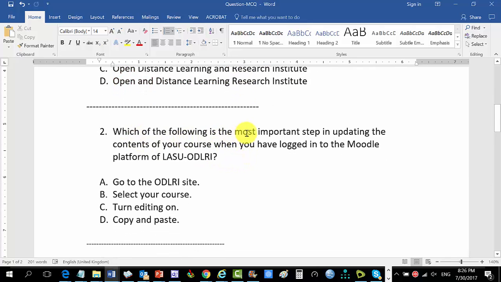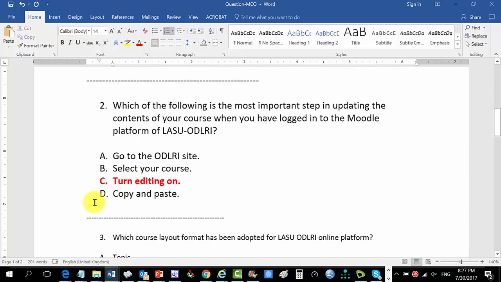Which of the following is the most important step in updating the contents of your course when you have logged into the Moodle platform of LASU ODLRI? So, which one is right? You go to the ODLRI site? No, you'll assume that you have done that because you're already logged on to Moodle. Select your course, that's already done. Turn editing on. Yes, that is the key. Copy and paste, that's what you'll do after turning editing on. So this is the correct one.